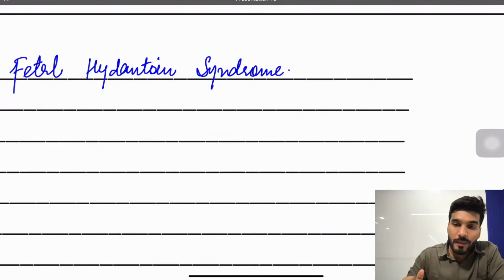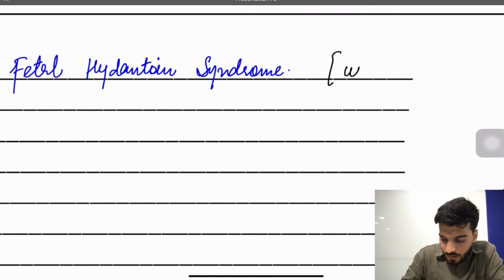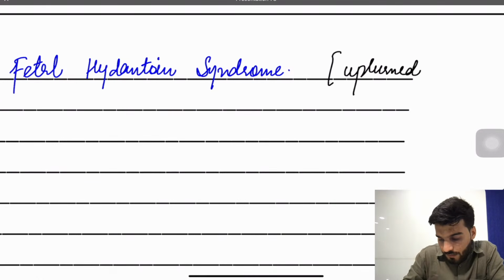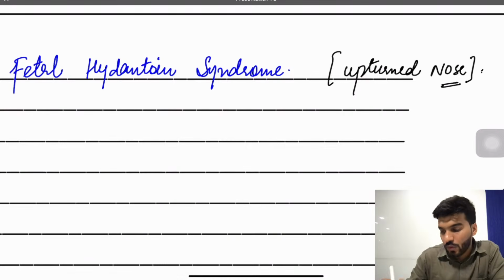Upturned nose in the baby, and there is distal digital hypoplasia. So these are all the features of fetal hydantoin syndrome. You can write an upturned nose.